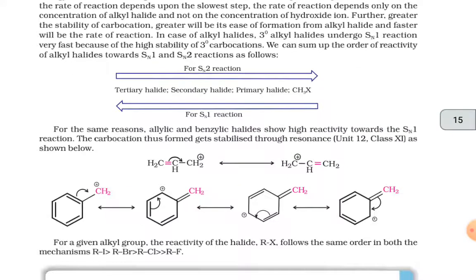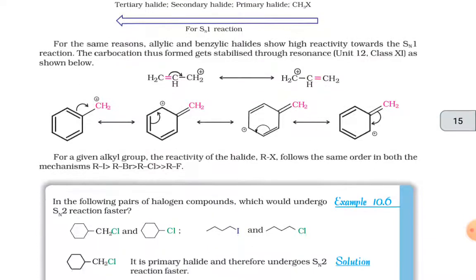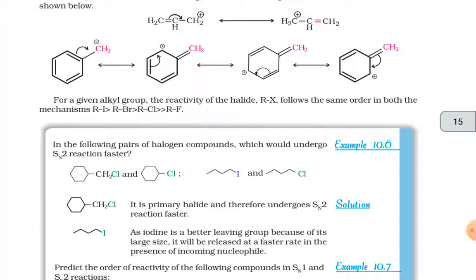For the same reasons, allylic and benzylic halides show high reactivity towards the SN1 reaction. The carbocations thus formed get stabilized through resonance as shown below. For a given alkyl group, the reactivity of the halide RX follows the same order in both the mechanisms. That is, RI is greater than RBr, which is greater than RCl, which is very much greater than RF.